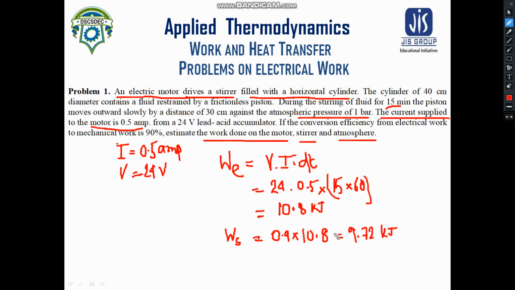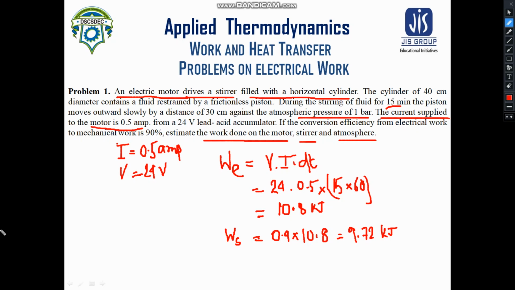Now we need to calculate the work done on the atmosphere. Now who is doing the work on the atmosphere? The fluid which is stored inside the cylinder gets its thermal energy increased because of the stirring action.